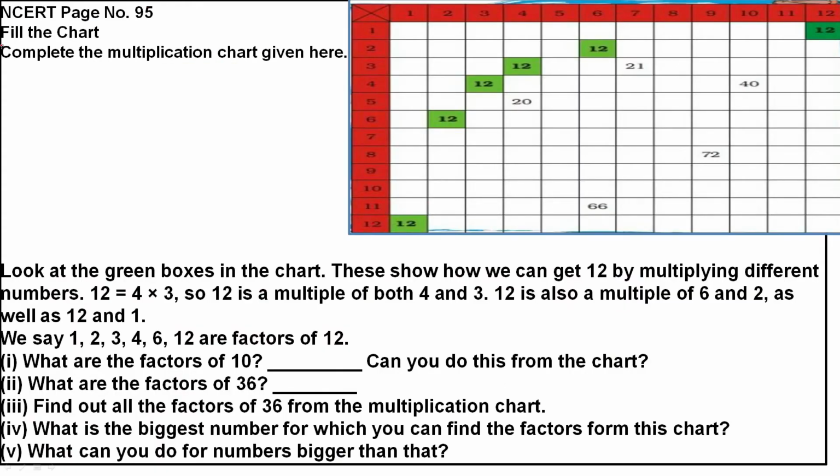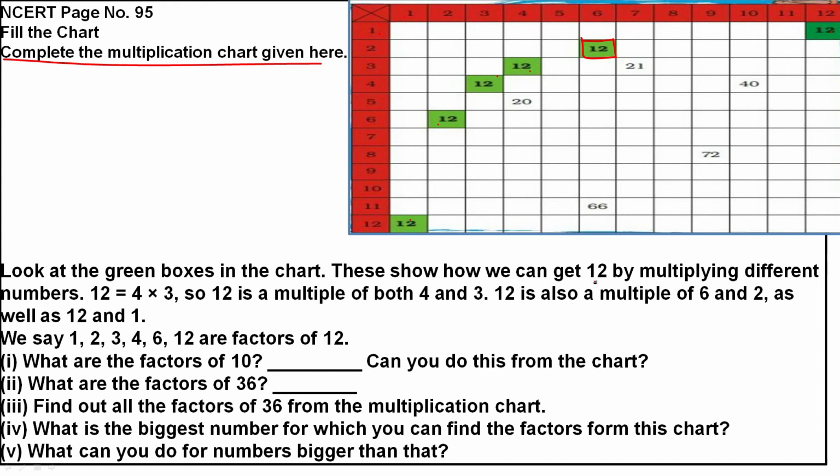Now fill the chart, complete the multiplication chart given below. One chart is given, it is the multiplication grid. We can say 1 to 12 here, and here also 1 to 12. So 1 ones are 1, 1 twos are 2, like that you can complete this table. Here some boxes are colored green, it is given 12, here also 12, here also 12. Now look at the grid boxes in the chart.